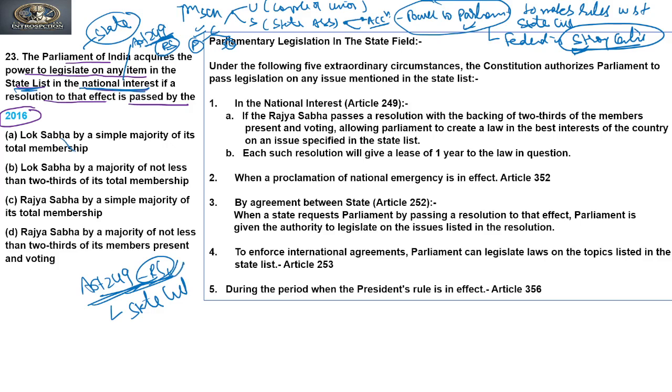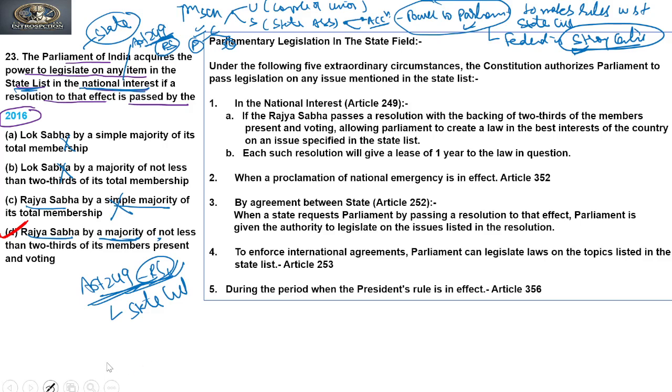So the first cannot be our answer, the second cannot be the answer. Now we have to check C and D, that is Rajya Sabha and Rajya Sabha. The Rajya Sabha acts not by simple majority, but with a special majority, that is not less than 2/3 of its members. So D is the answer, and this is a direct question that has been asked from the federal system.